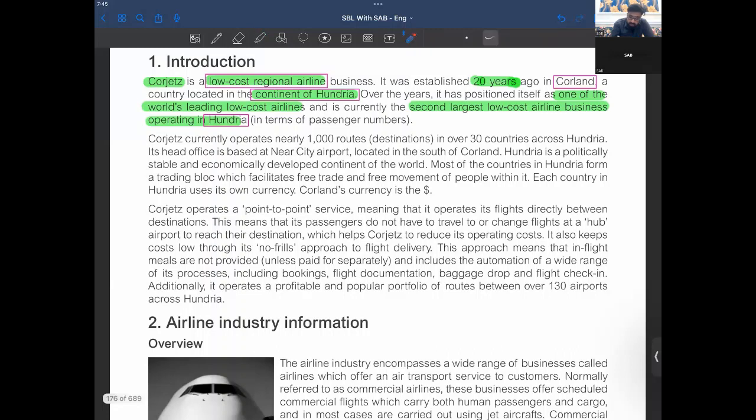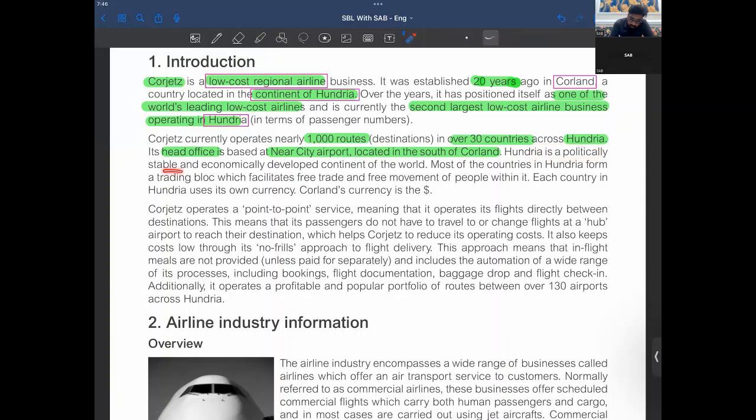Corjets currently operates nearly 1,000 routes in over 30 countries across Hungary. So it's 1,000 routes, 30 countries across Hungary. Its head office is based at Near City Airport, located in the south of Corland. So your head office, I'm highlighting each and every important term here, right? South City, Near City Airport, located in the south of Corland.